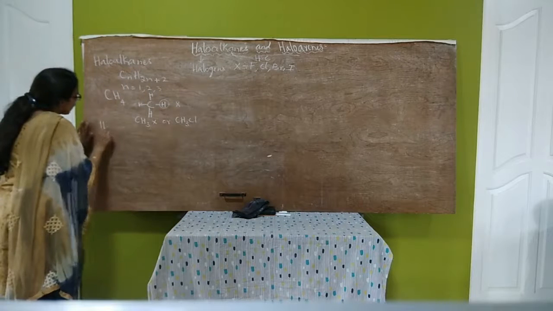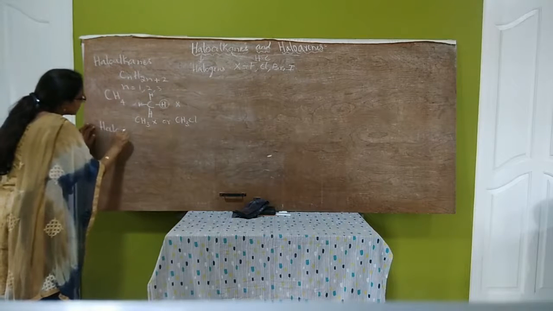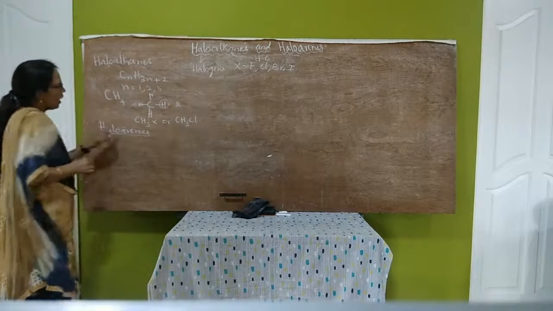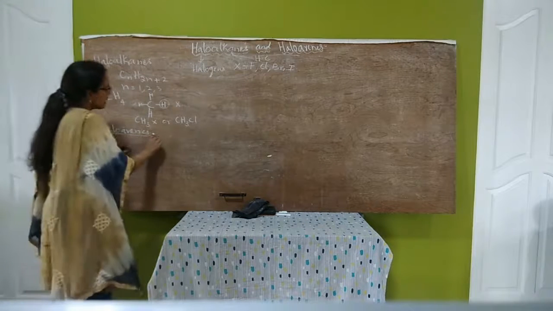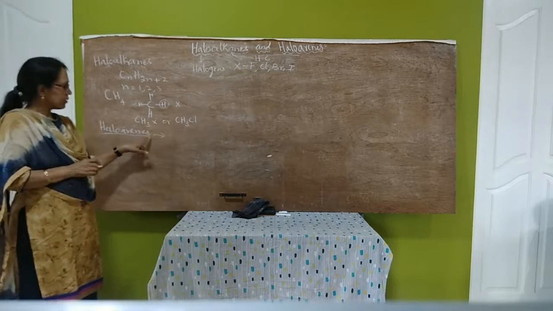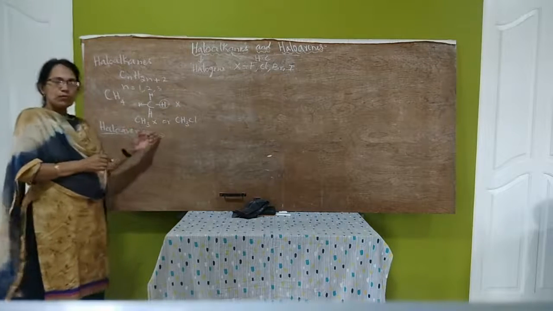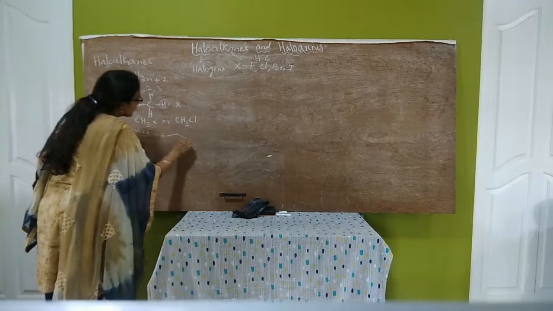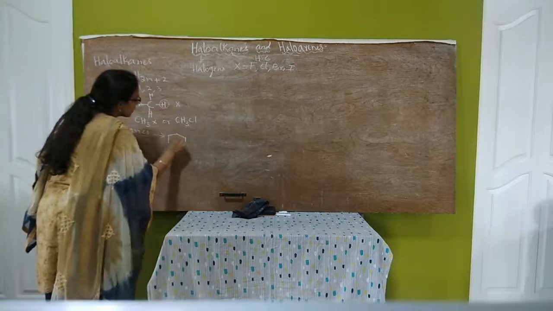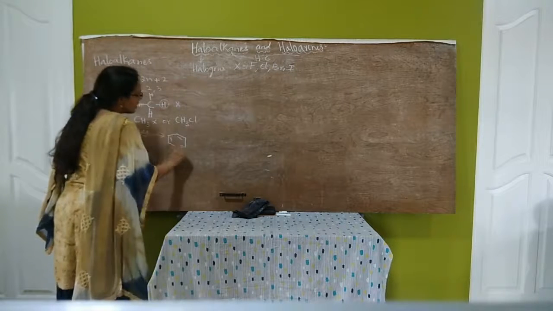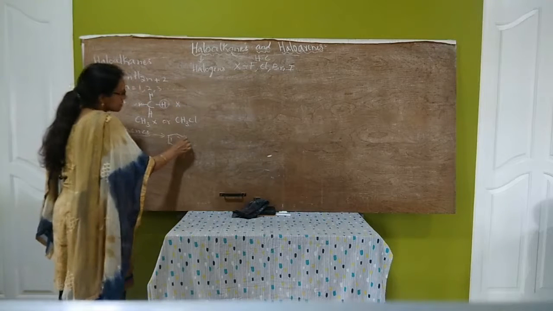Now, let us see what are haloarenes. Arenes means aromatic hydrocarbons which contain a benzene ring. They follow Huckel rule. So let us consider the first member of aromatic hydrocarbons, that is benzene. The formula of benzene is C6H6.